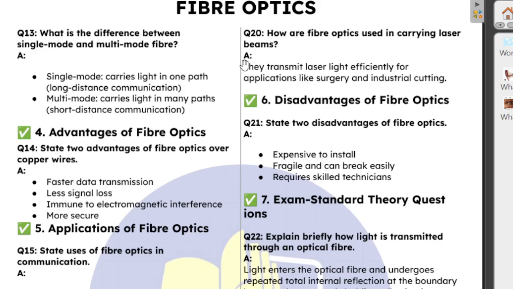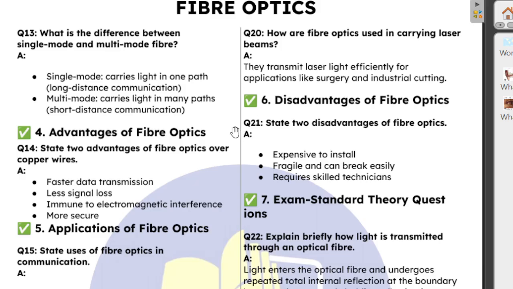One of the applications of laser is that it can be used for surgery on special organs in the body, and also for industrial cutting. So fiber optics are used together with these laser beams in order to achieve this.